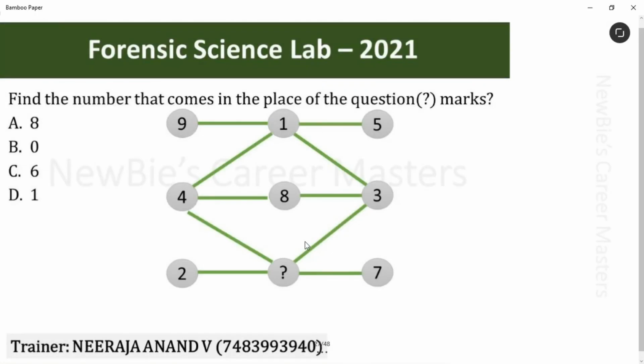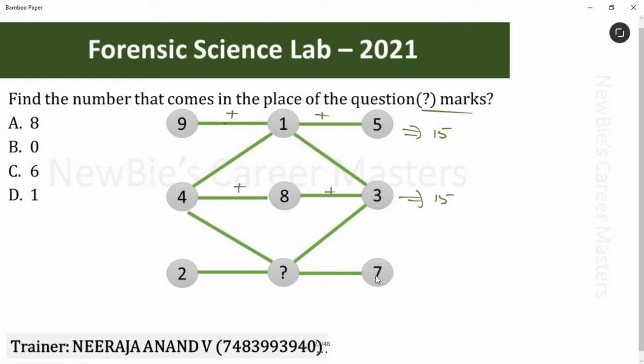Next question is, find the number that comes in the place of the question mark. Newbies, this is similar to the previous question. Here also we have to create a pattern. According to that, we have to answer it. Just think what can be the answer here. It is a very simple question. Just add these numbers. Each row gives us the sum 15. See?